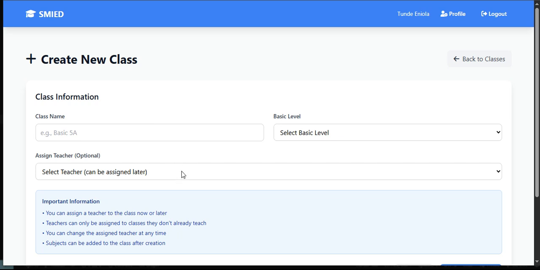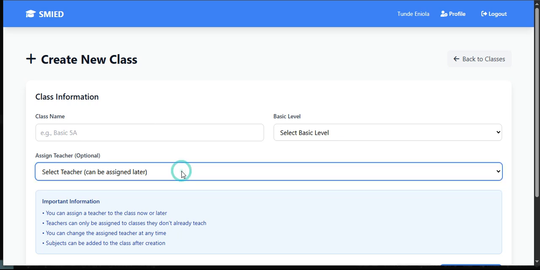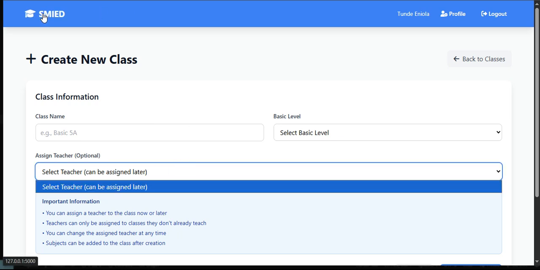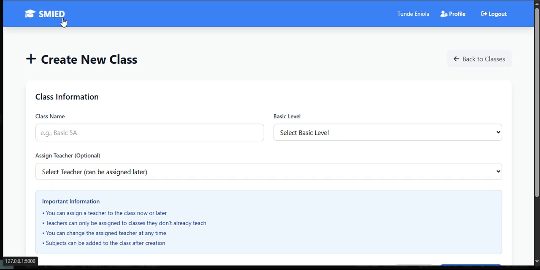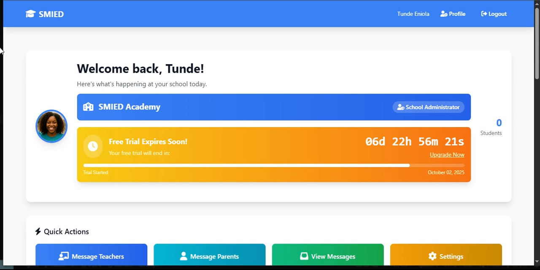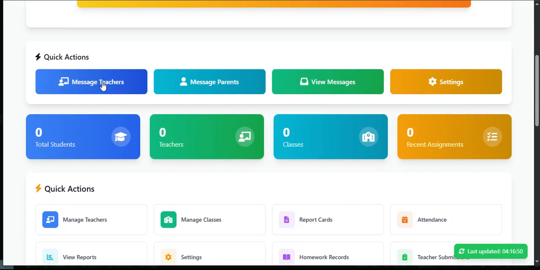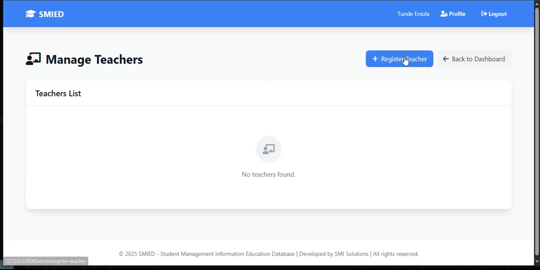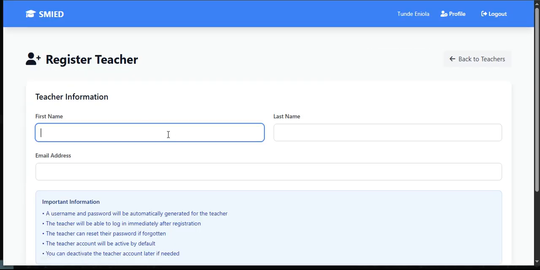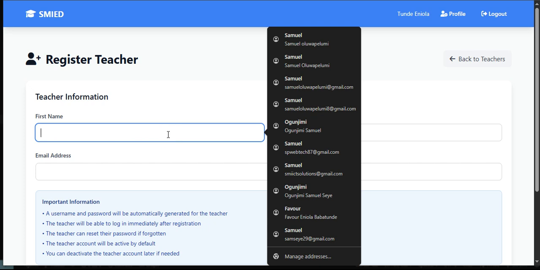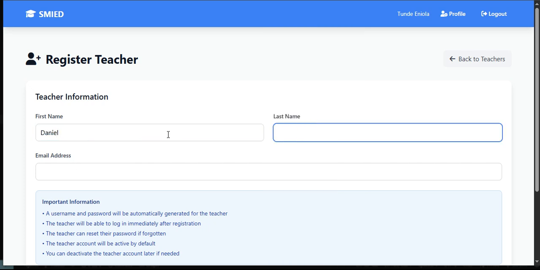Okay, now we need to assign a teacher here, so that means we may not be able to go ahead with this until we create the teacher first. Let's go back and create a teacher. So manage teacher, you can use this. So let's register a teacher, and the first name, let me just use something, let's say Daniel Eze.